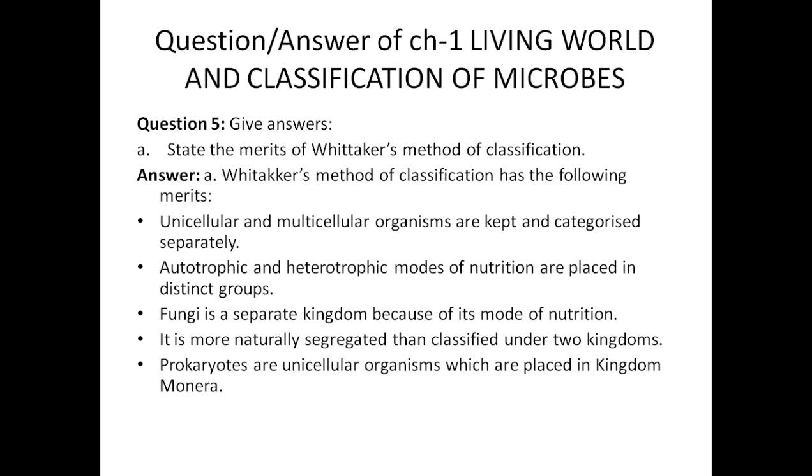The structure has been clear for most of the viruses also, but still, in the Monera kingdom there are some organisms which cannot be identified due to their cellular structure, because some of them have a membrane but some of them do not at all. So he was not clear with the Monera kingdom, and that's why there are some demerits and merits of the classification. Today we will see the merits of Whittaker's classification first.